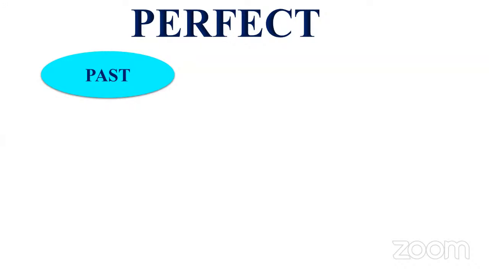What is past perfect? Ma'am, subject plus V2. In between one word will come, no? What is that?